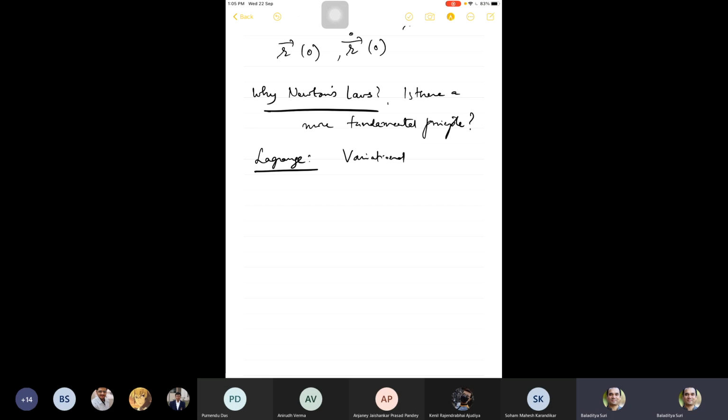I'm not going to explain this term much, but the idea behind the variational calculus is what is called the principle of least action.